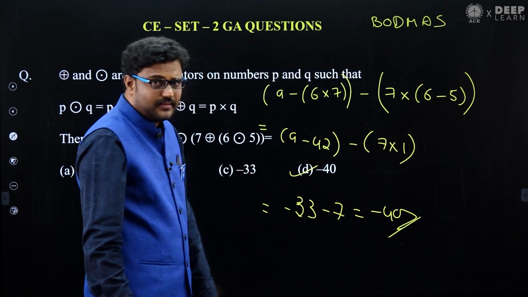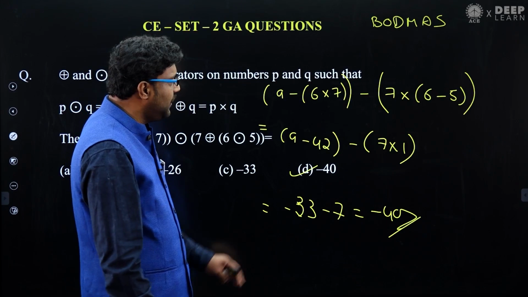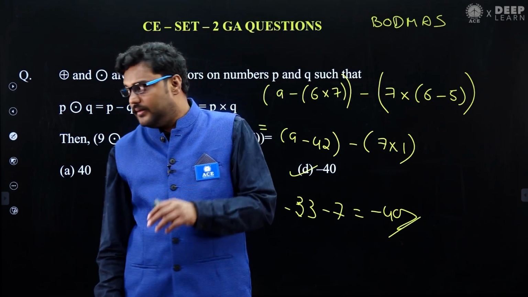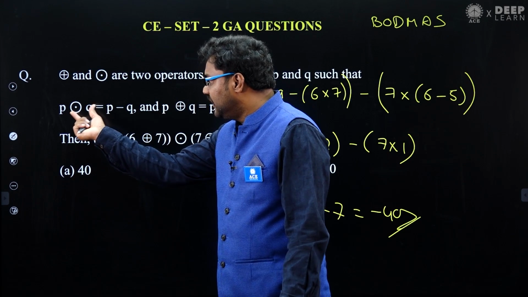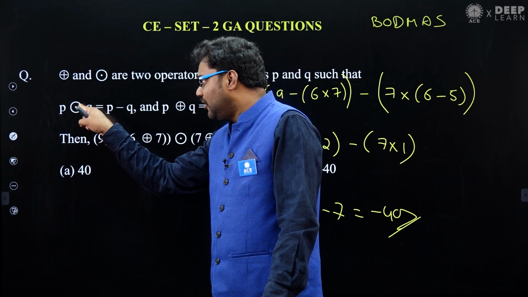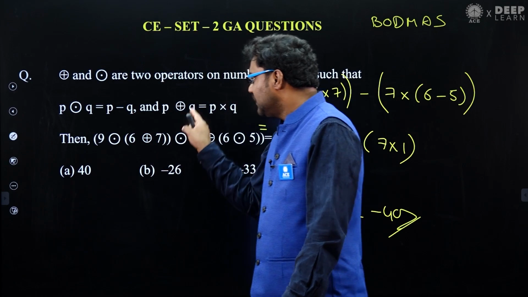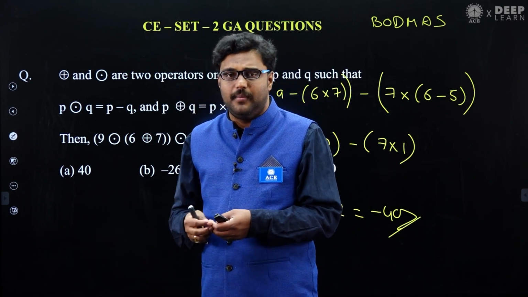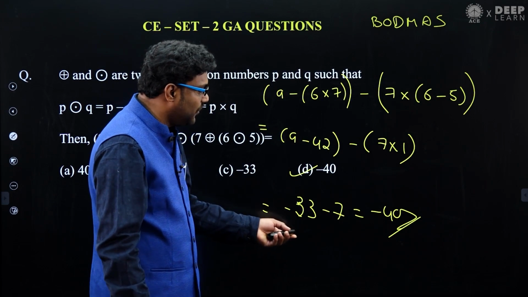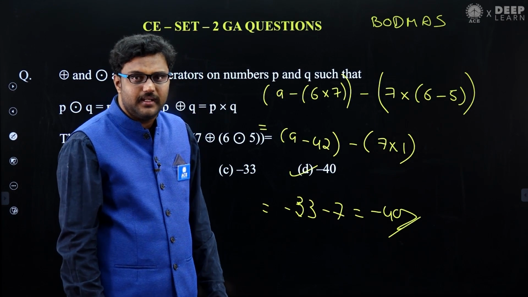Sir, easy question. Yes, they gave a basic question. Here you just need to substitute as per the given equations. Here at the rate means minus. Dot in that circle is minus, plus in that circle is multiplication. Just substitute that and perform step by step. You can find it is minus 40. Got it?